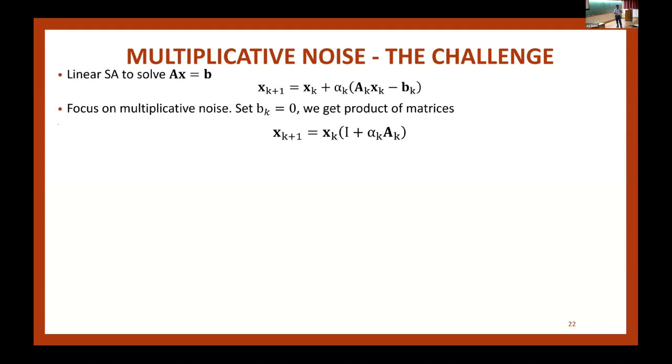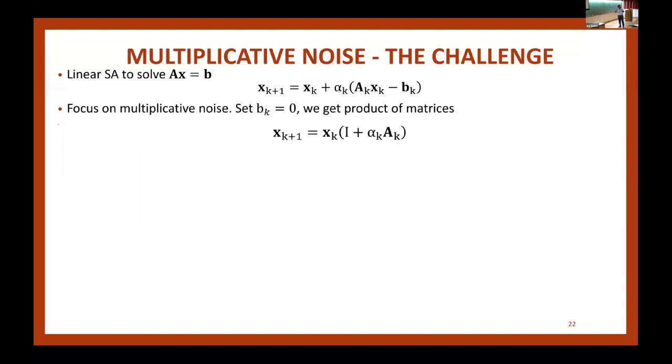So x is a vector. I'm hitting it with a matrix at every time. I mean, I'm hitting it with random matrices. These A's are random. And the key thing is, in expectation, they're contractive. The expectation of A has negative eigenvalues. And so under appropriate choice of alpha, the expectation of this is going to be contractive. But actually, this matrix could be expansive.